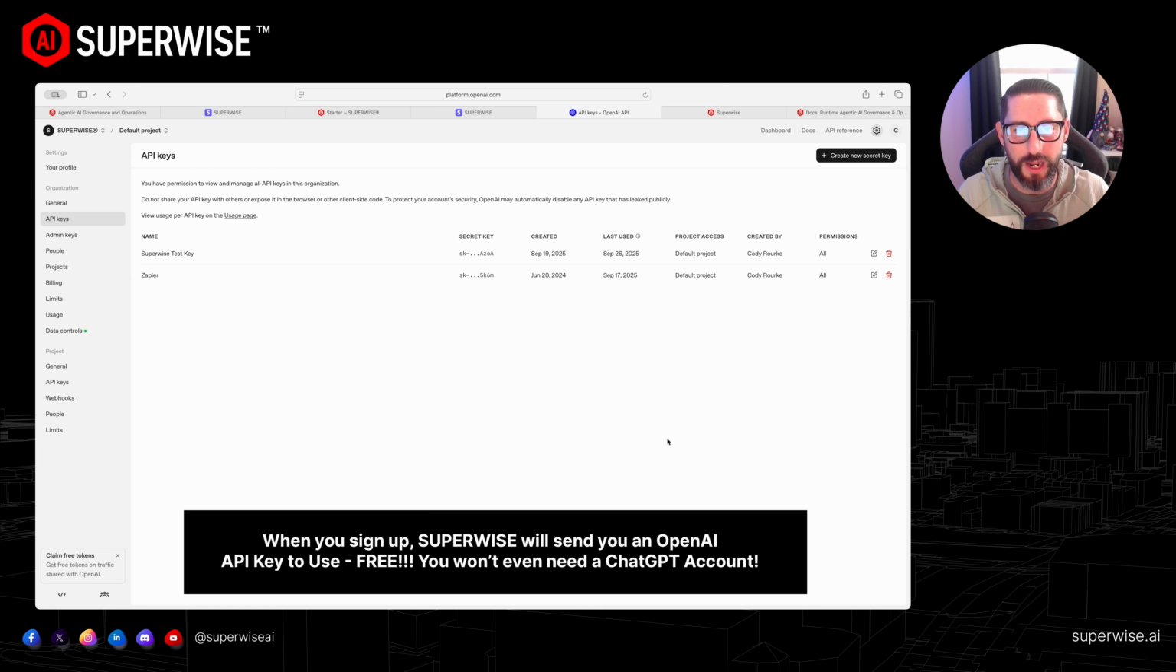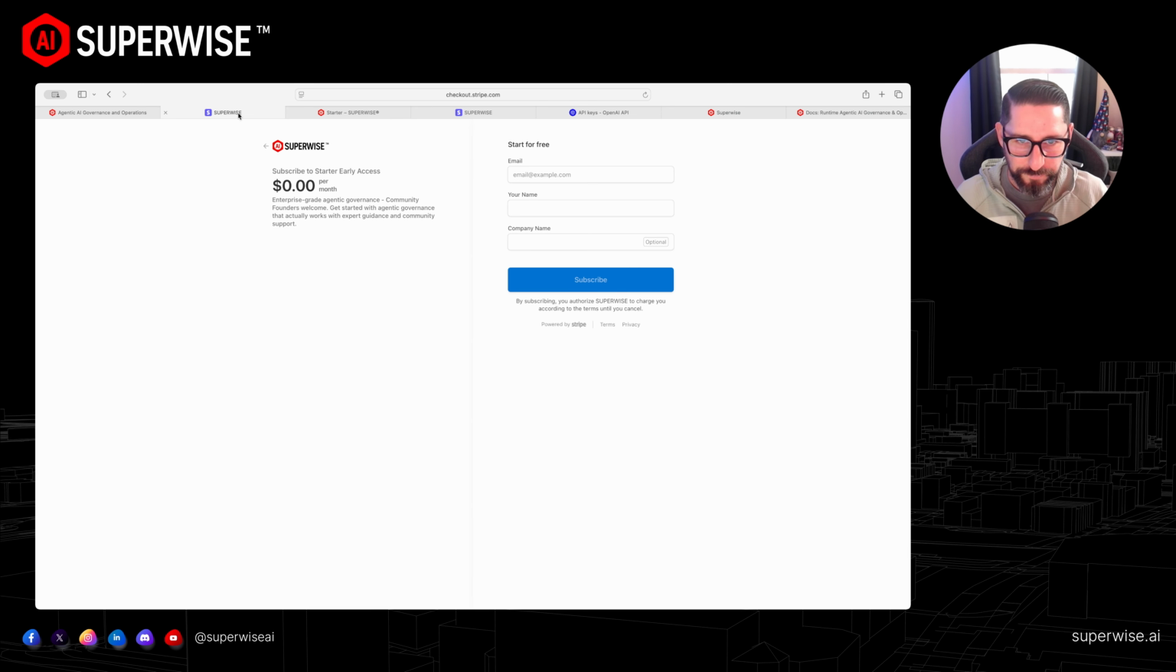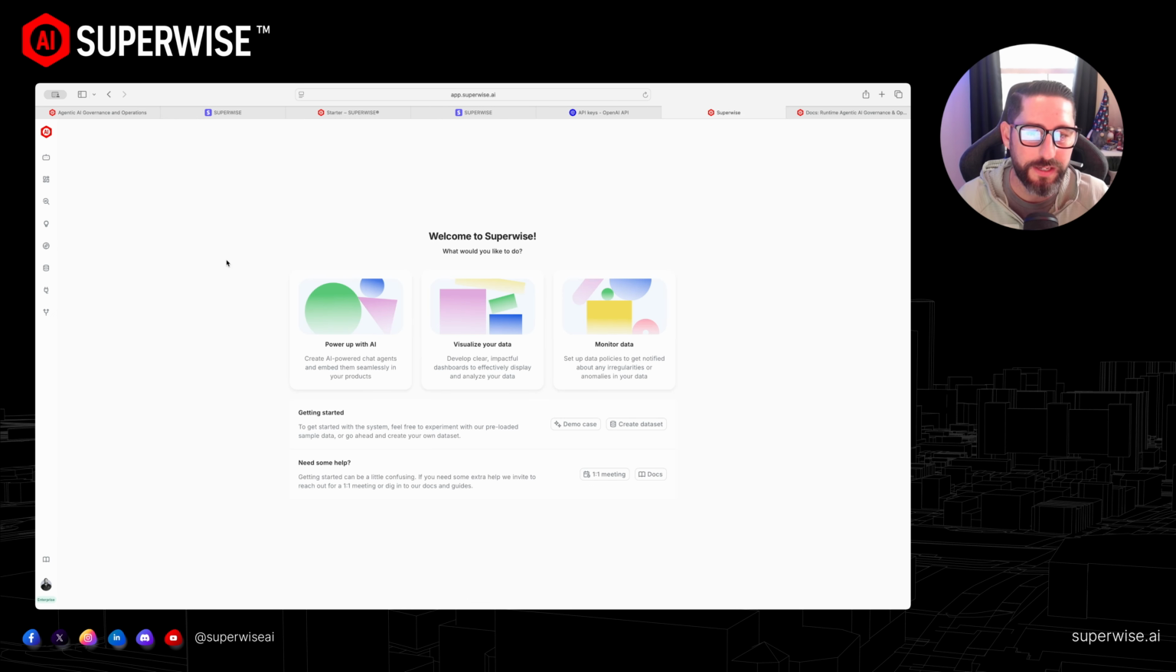Now, once you sign up for SUPERWISE, all you'll need to start for free is an email, your name, and a company name. If you don't have a company name, throw something fun or just leave it blank. From there, you'll get a series of emails. You'll have onboarding docs. Again, you'll have links to book calls with our experts. You'll also have links to our documentation library. And you'll also have a link that will send you to the SUPERWISE dashboard.